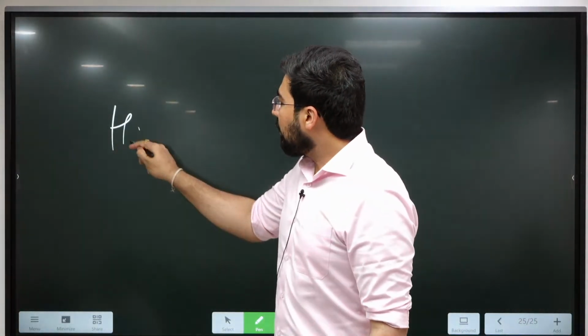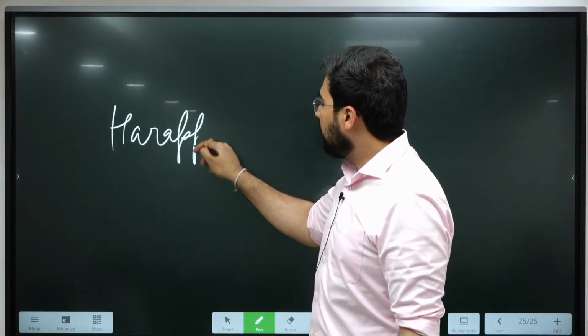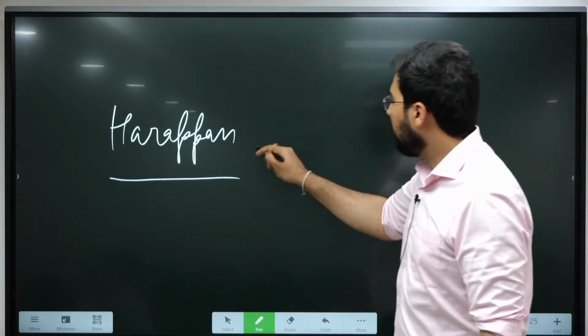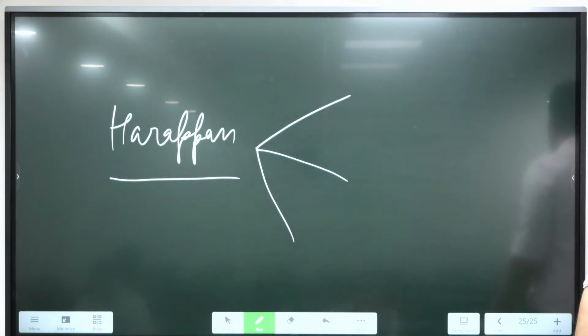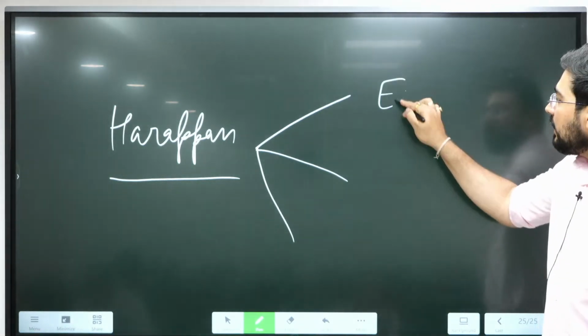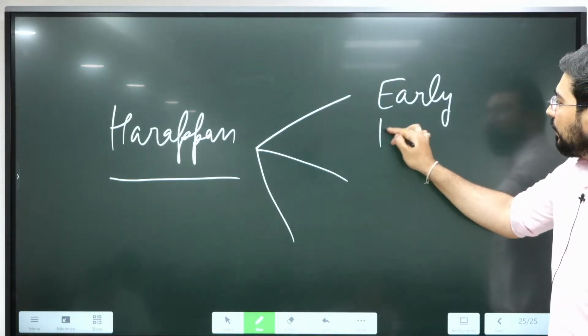Now, when we talk about Harappan civilization, it is not that it had the same characteristics throughout. The first phase is known as early Harappan.